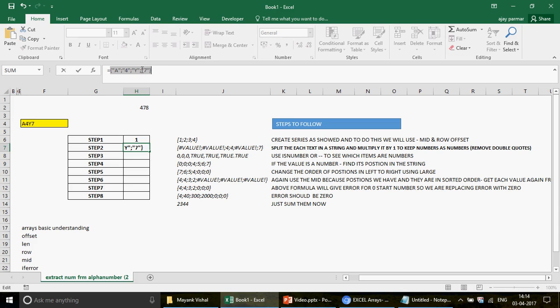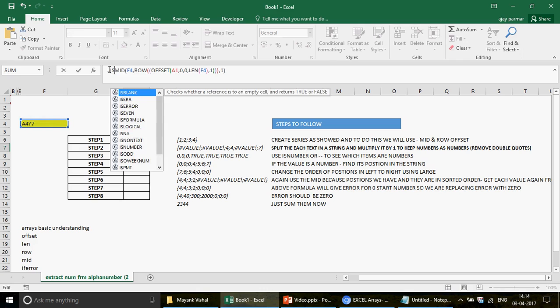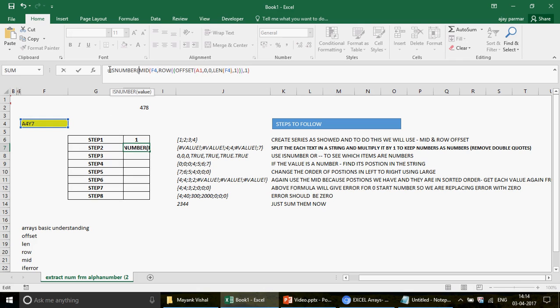Now, in order to remove these quotes, so far we have been able to split out the cell values, not the function. So we have A4 and Y7, but the 4 and the Y come in double quotes, so they are not going to be considered as numbers, right? I'll tell you the reason: if you check whether they are numbers or not, you write the ISNUMBER function here, then you press Control Shift Enter.